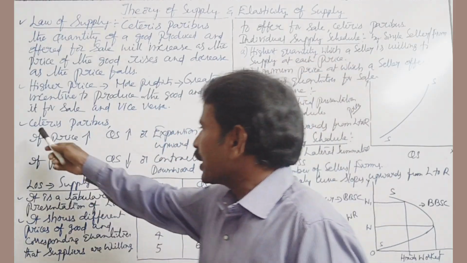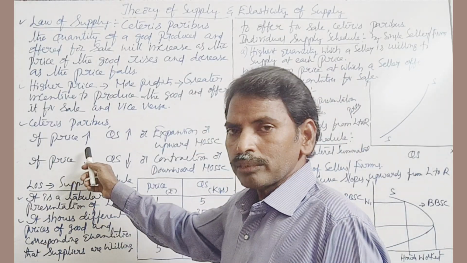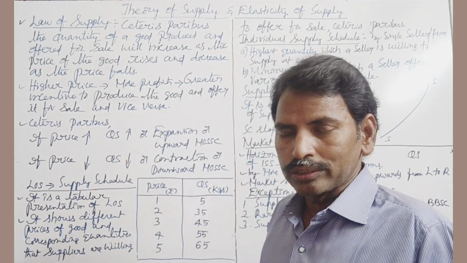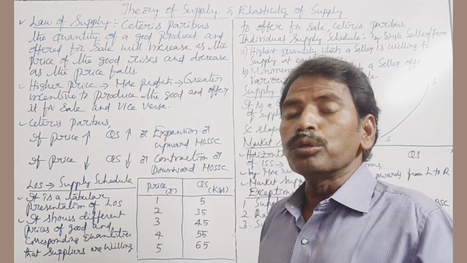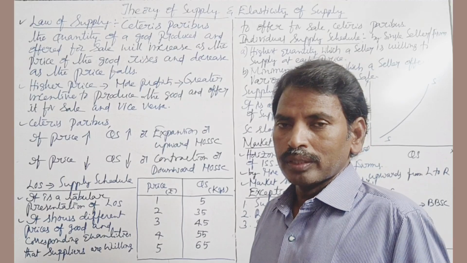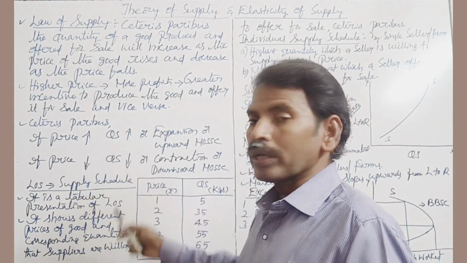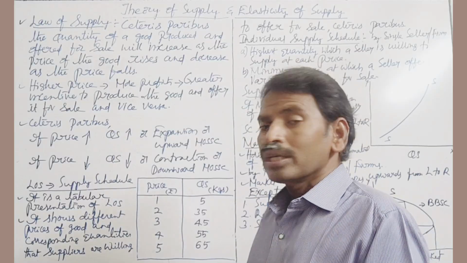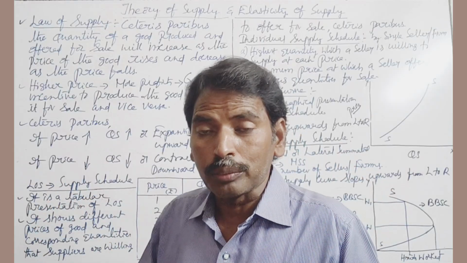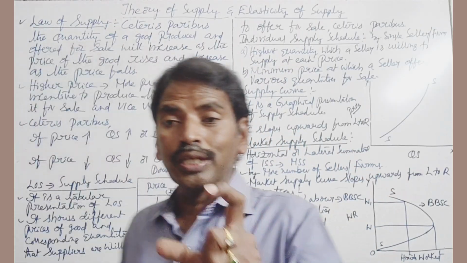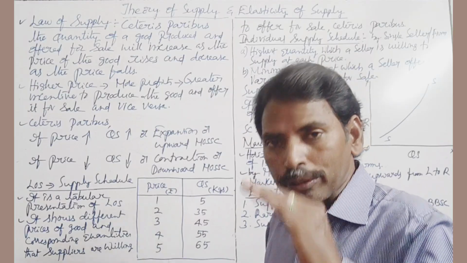Next, ceteris paribus, other things remain constant. If price rises, quantity supplied also rises. This is called expansion. This is called upward movement on the same supply curve. On the other side, if price falls, quantity supplied also falls. This is called contraction, or downward movement on the same supply curve. This is the law of supply or theory of supply.